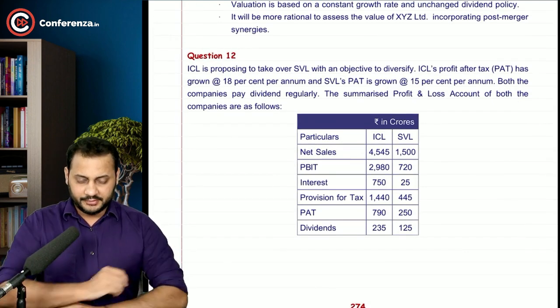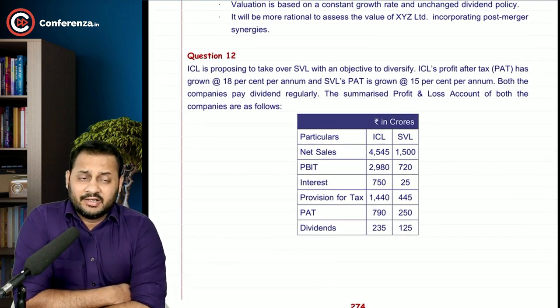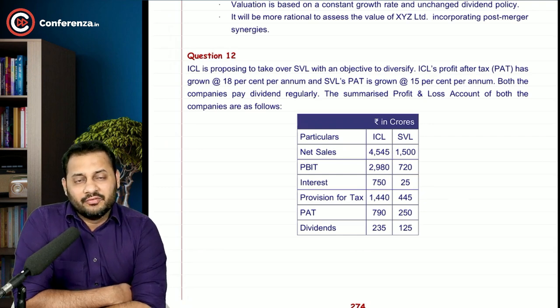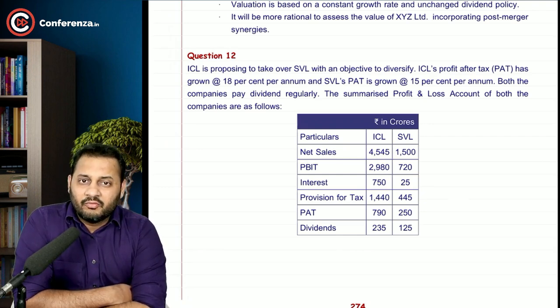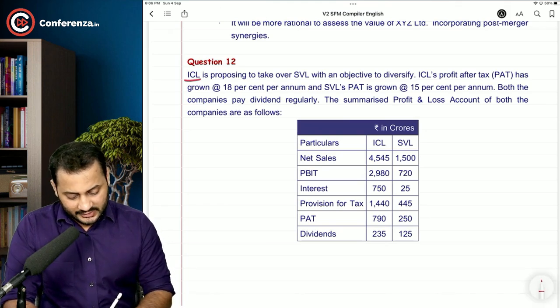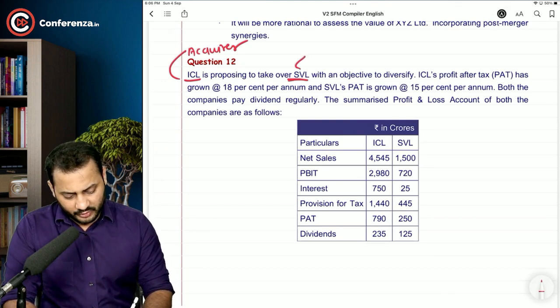See, now this is an interesting question. I can say that this is the first question which is going to be a little different from what we have learned till now. ICL is proposing to take over SVL with an objective to diversify. So again, one company wants to buy another company. The company which is the buyer is called the acquirer, and the company which is being bought is called the target.